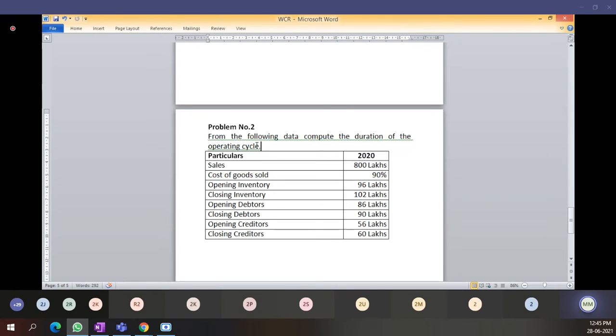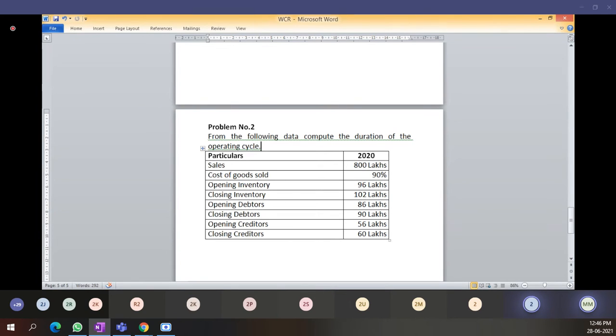Can anyone tell me what you have to do first? The cost of goods sold they have given you in percentage, 90%. Cost of goods sold 90% means how much will be the cost of goods sold? We require all these figures: average inventory, average debtors, average creditors.